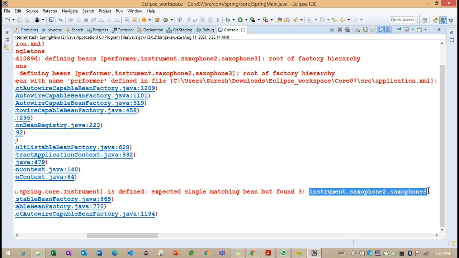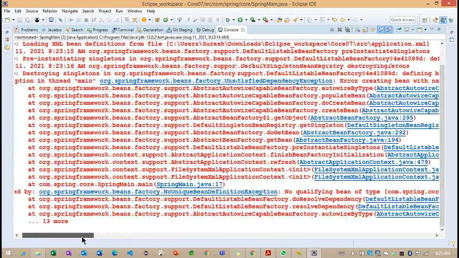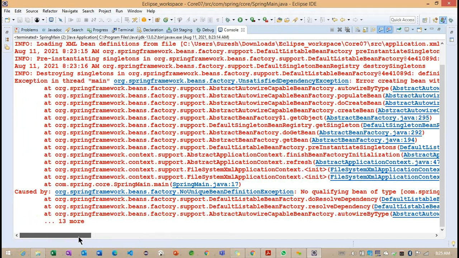So these are the IDs of each implementation class here. But the container is getting a dilemma: which class do I need to take here? Because of this, the container is giving an error, the no unique bean definition exception.